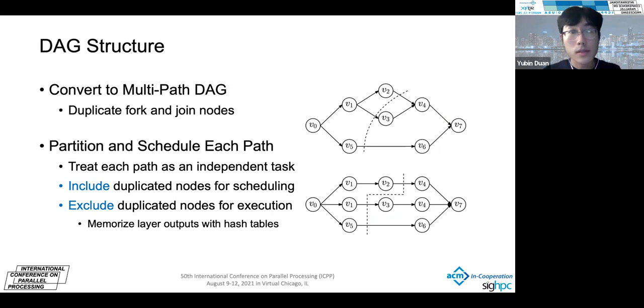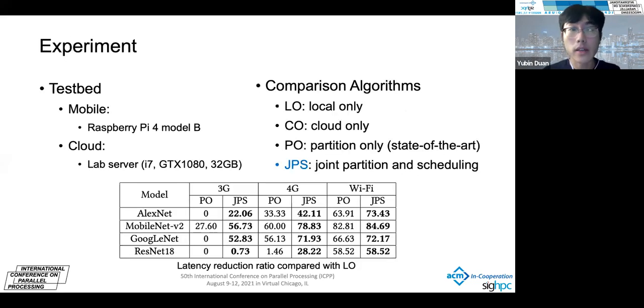Then we want to discuss the stack structure scheduling. For those stack structures, we convert them to multi-pass stacks by duplicating fork and join points. After that, we treat each pass as a task, and can use the chain structure partition and scheduling strategy to deal with each layer. One thing we want to mention is that when actually executing the task, we don't want to consider this duplication. We can do that by memorizing the layer outputs with hash tables to avoid duplicated work.